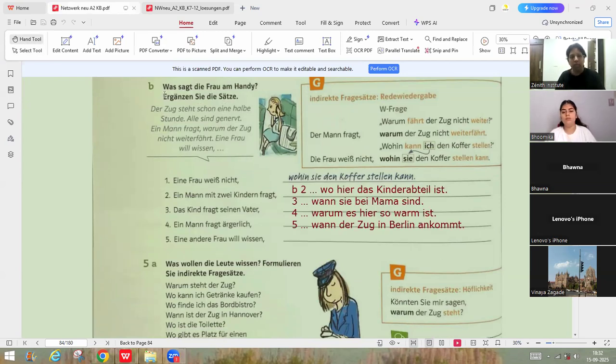So here it is saying, eine Frau weiß nicht, wohin sie den Koffer stellen, where she should keep her suitcase. Ein Mann mit zwei Kindern fragt. Now here see, can you see here? This is dative case. Kindern is written with dative. So one man with two kids asking, wo hier das Kinderabteil ist. So simply the verb ist is coming in the second position. Now keep it there. And if you have to change the subject or not, that you have to think; think a little in English, you will get your answer.